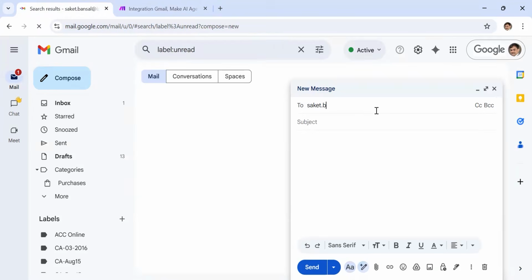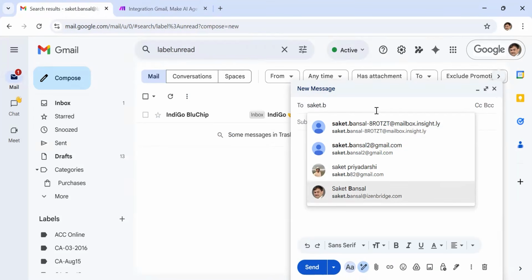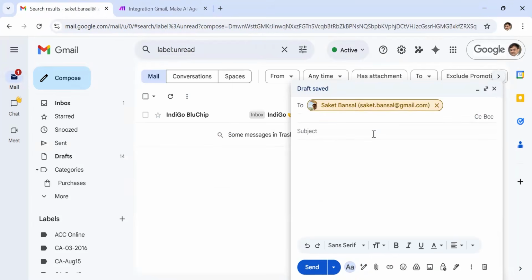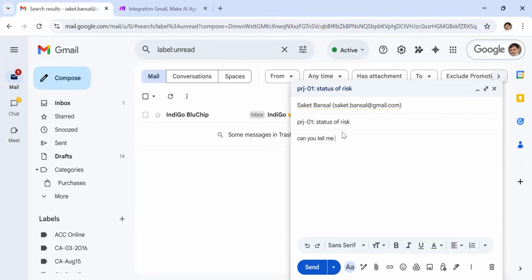I send it to saket.bansal@gmail.com, and I put information like PRJ01, status of risk. Can you tell me all open risks for project PRJ01? And I send it. That's the one query I have asked.